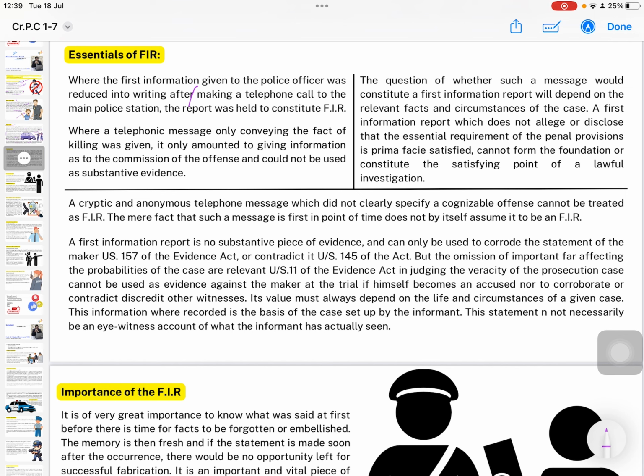A first information report which does not allege or disclose that the essential requirement of the penal provision is prima facie satisfied cannot form the foundation or constitute the starting point of a lawful investigation. Clear? A cryptic and anonymous telephone message which did not clearly specify a cognizable offense cannot be treated as FIR. The mere fact that such a message is first in point of time does not by itself make it an FIR.